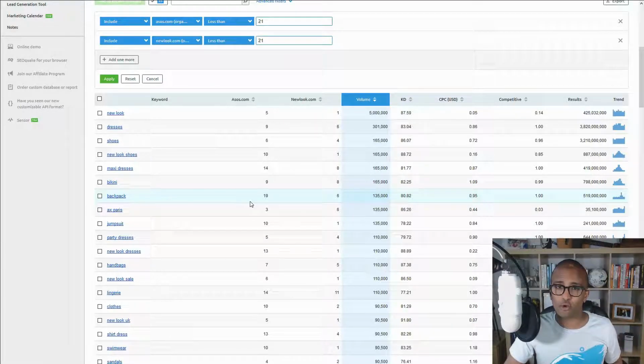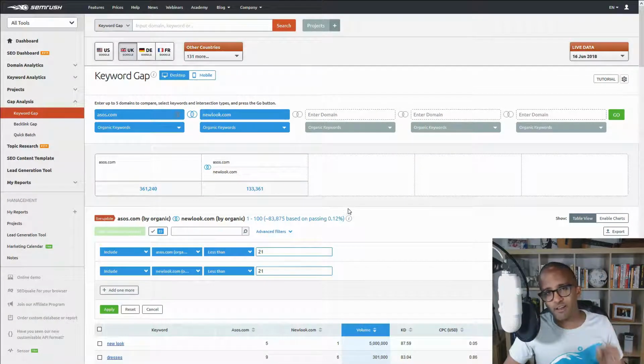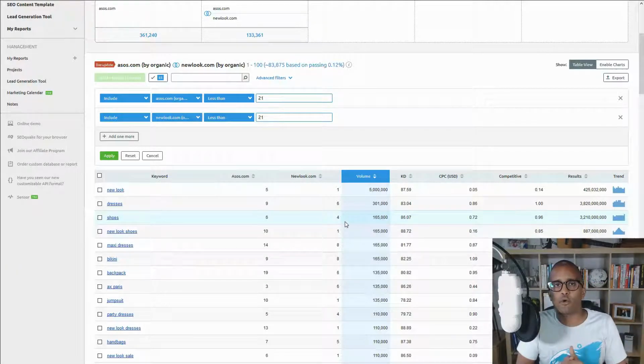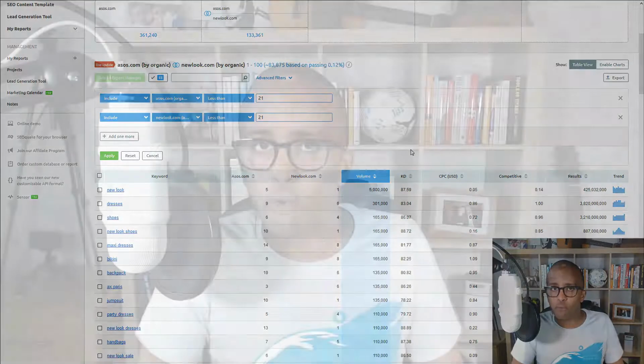Imagine if you were doing that on Google, it would take you forever. So SEMrush is a great tool for doing that very quickly. If you want to know more about it, I'll link to it in the description down below, and you can make use of it. They have a free version, but they also have a paid version, which obviously gives you more data.